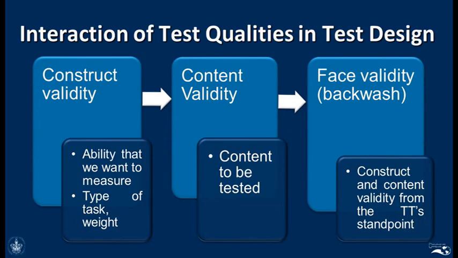So, just to summarize this part, there is a different interaction of these qualities in the test design. Construct validity refers to the ability that we want to measure, the type of task, and the weight that each task has in the total score. We have the content validity, which is the content to be tested, and we have the face validity, or what we call backwash.